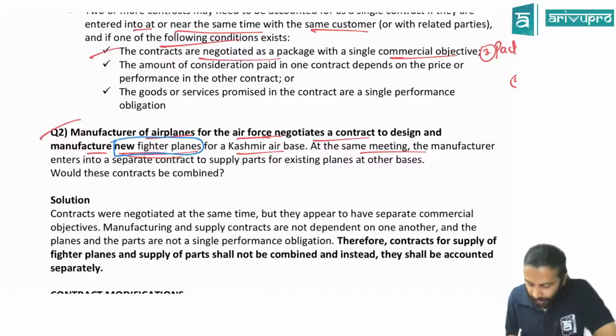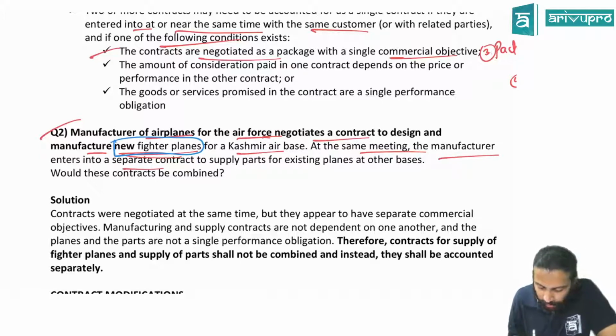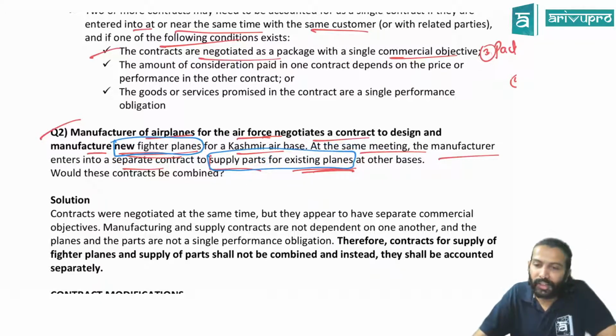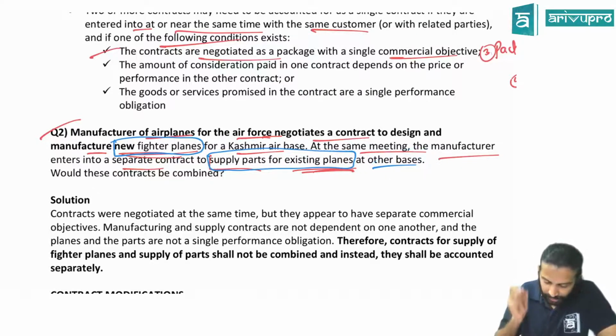At the same meeting, the manufacturer enters into a separate contract to supply the parts of existing planes. Existing planes, underline that, box that. Supplying the parts of existing planes at other bases. Now you tell me, sir, this new plane and these existing parts of the old plane, are they the same? Can their commercial objective be the same, or will they obviously have different commercial objectives? Different commercial objective, yes or no? At other bases also. Check here, it's not even Kashmir base. It's at another base.